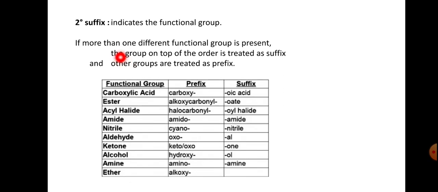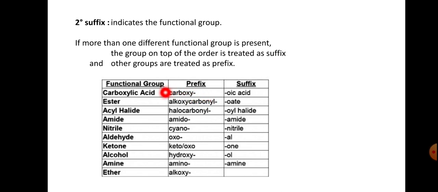And the secondary suffix indicates the functional group. If more than one different functional group is present, the group highest in the order is treated as the suffix, and the other groups are treated as prefixes.